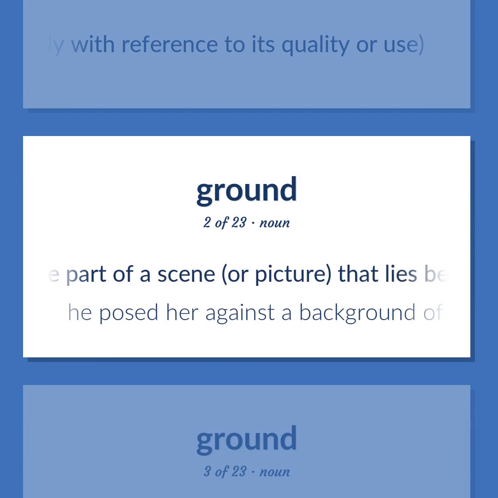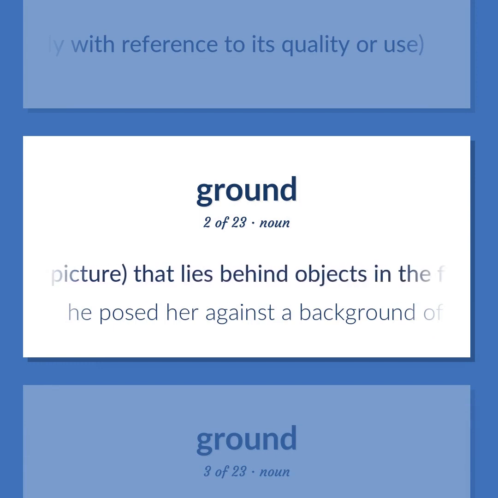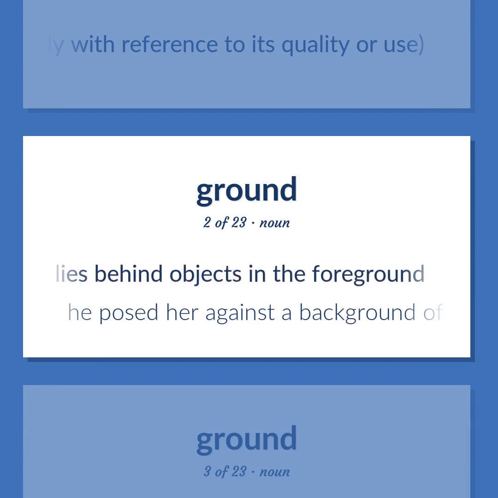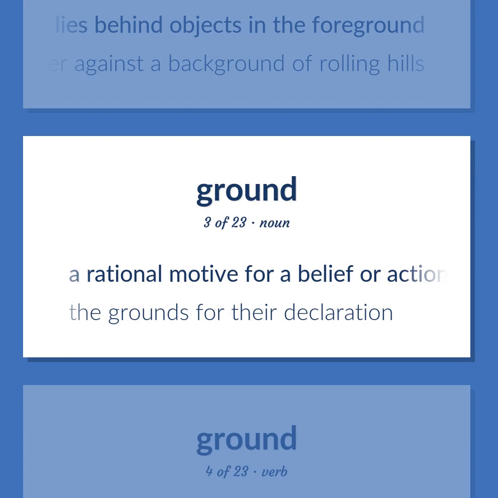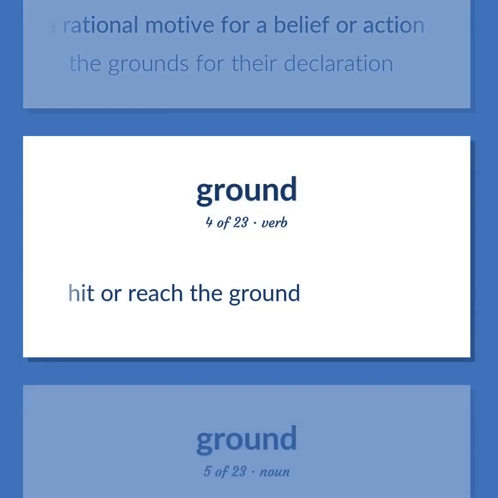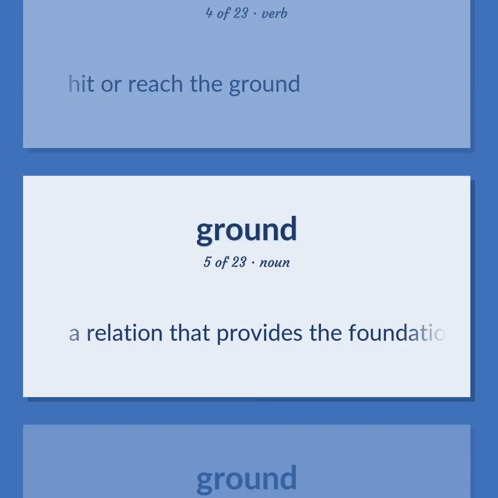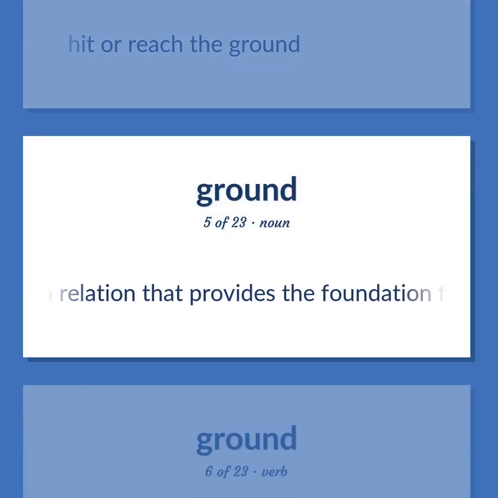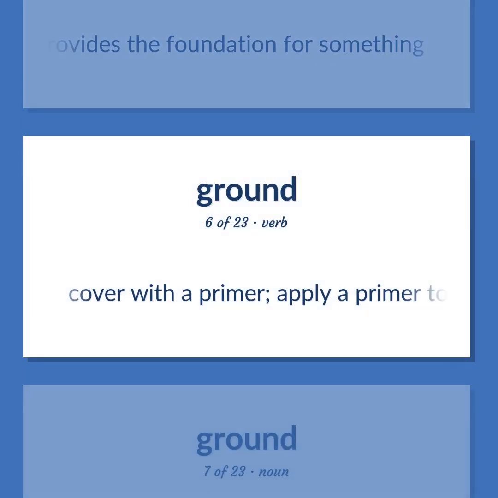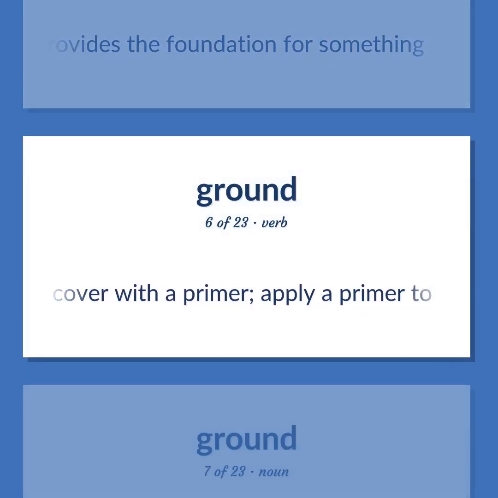The part of a scene or picture that lies behind objects in the foreground. He posed her against a background of rolling hills. A rational motive for a belief or action. The grounds for their declaration. Hit or reach the ground. A relation that provides the foundation for something. Cover with a primer. Apply a primer to.